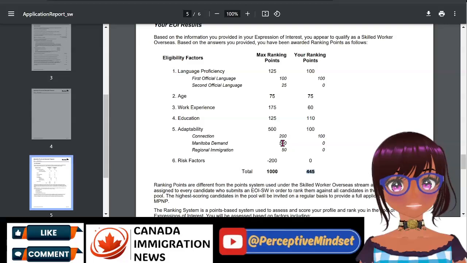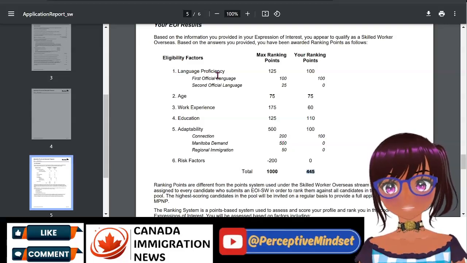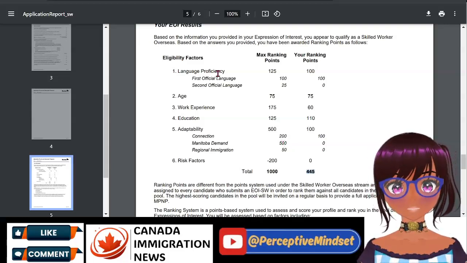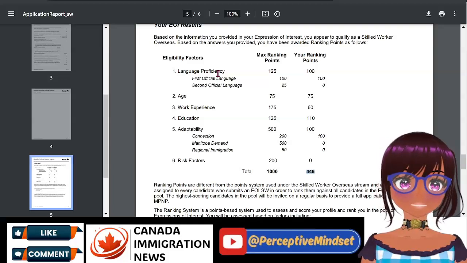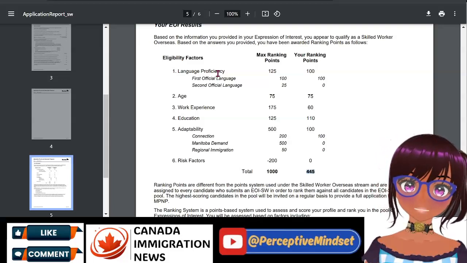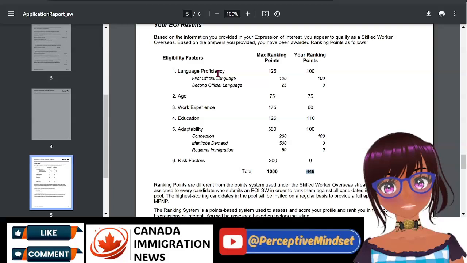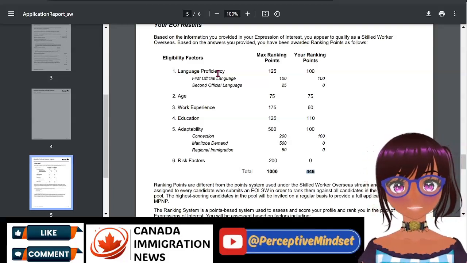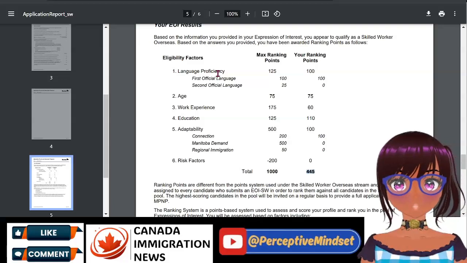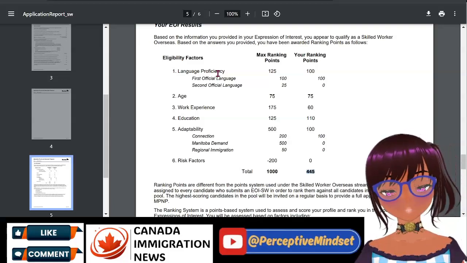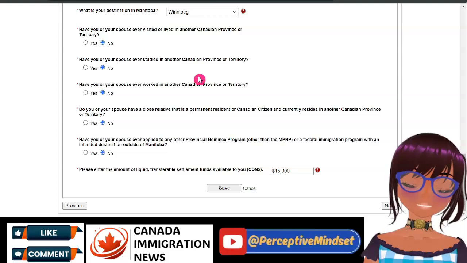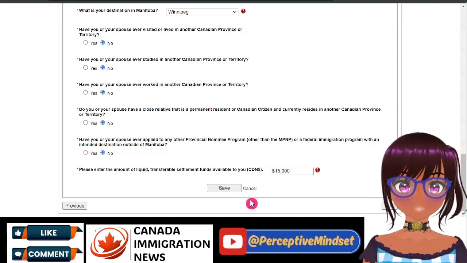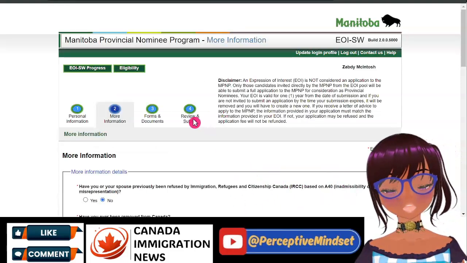Remember to save your summary before making your submission, because when you get that letter to submit the full application, it's good to see what you had said. Even if you were honest and truthful, it's the same information that you now need to justify, but it's good to have your summary to refresh yourself. So make sure to always save your summary before you submit.